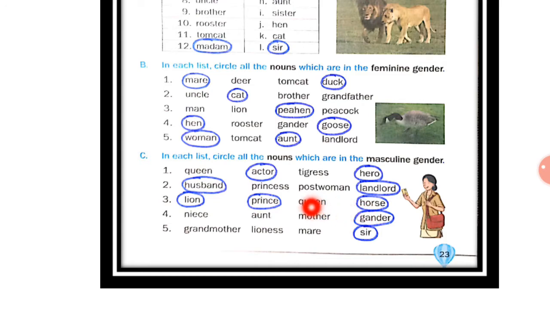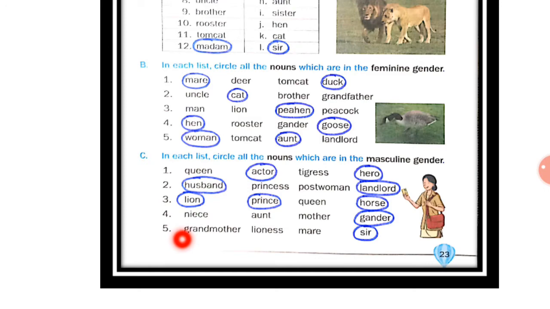Queen is feminine gender. So you have to circle lion, prince and horse. Niece, aunt, mother, gander. Now here gander is masculine gender and these all three are the examples of feminine gender.